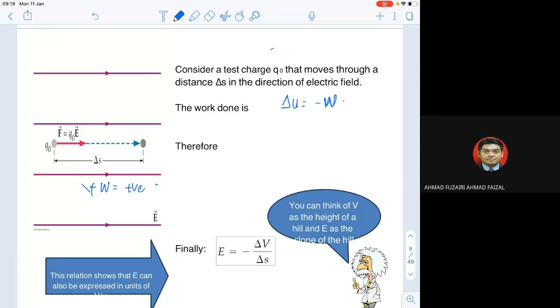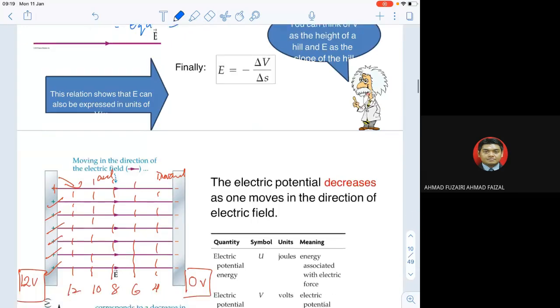Okay, you can have a positive W. So therefore, W equals EQ. And then when you put it inside here, it becomes negative, and then positive W, so that is equivalent to EQD. Okay, so that will be equivalent to EQD.